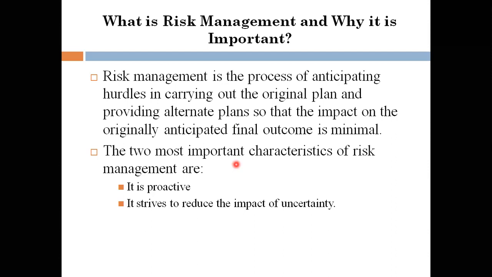We are just talking about what risk management is, why it is important, and how I can manage the risk. Later on, we'll talk about the strategies and how to reduce the level of risk on a project.